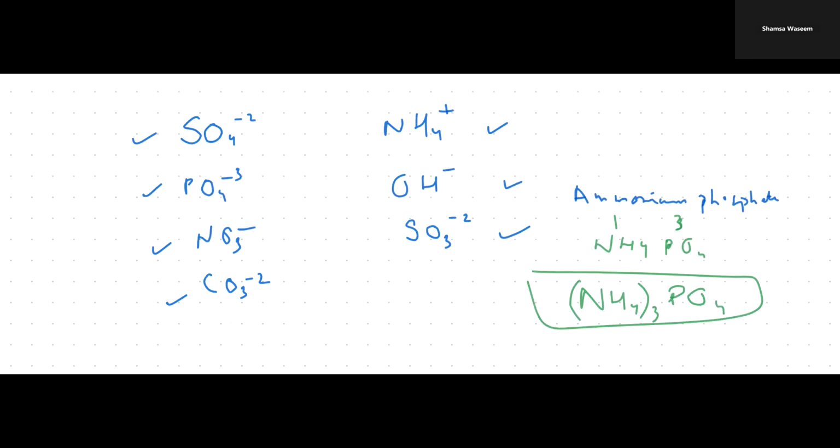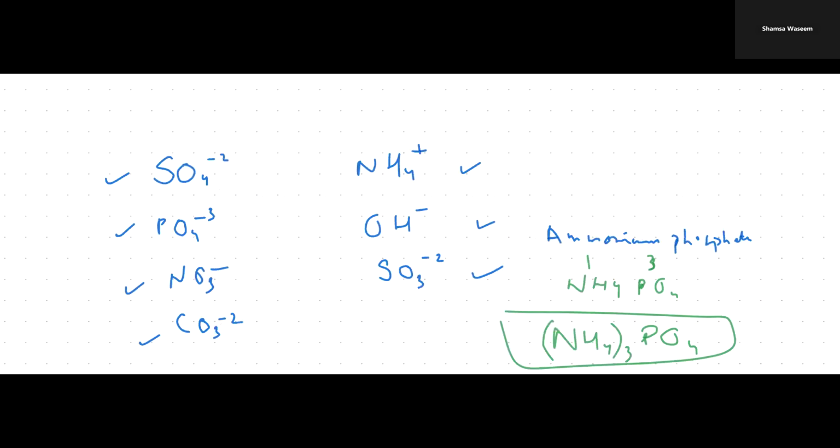Now, similarly, suppose I have to write the formula of aluminium sulfate. Okay. So I have to write the symbol of aluminium, which is Al. Sulfate is SO4. Aluminium is in group 3, so I'm going to write 3 over aluminium. Sulfate is -2, I write 2. Aluminium will be multiplied by 2 and SO4 will be multiplied by 3. So the formula of aluminium sulfate will be Al2(SO4)3.